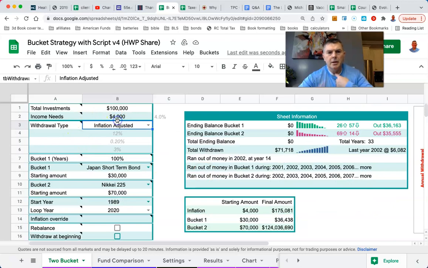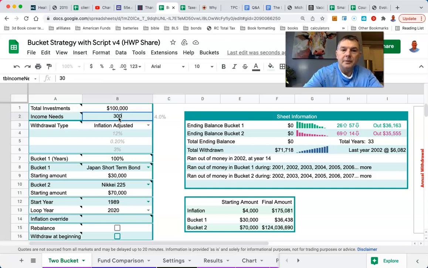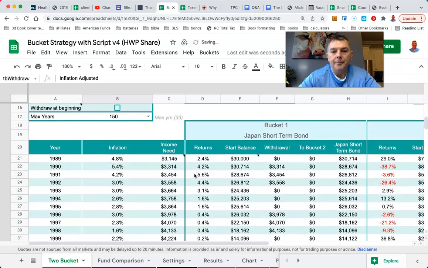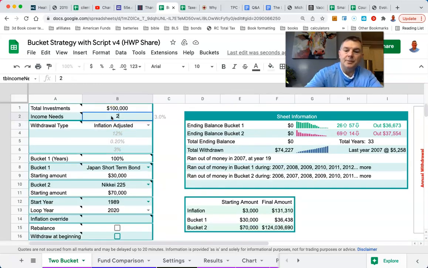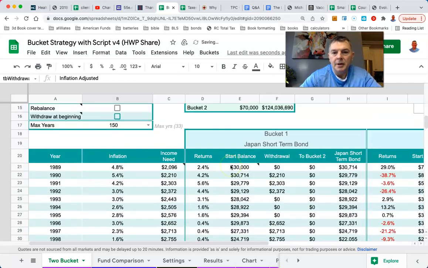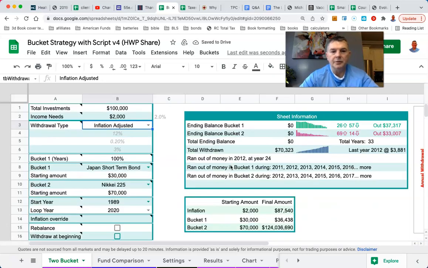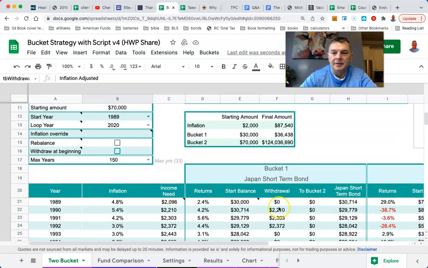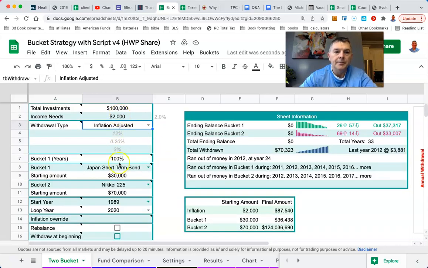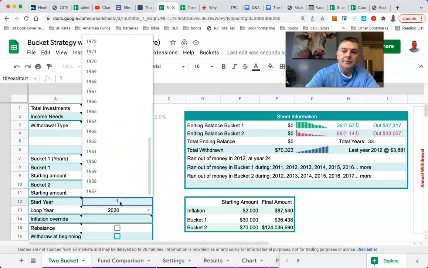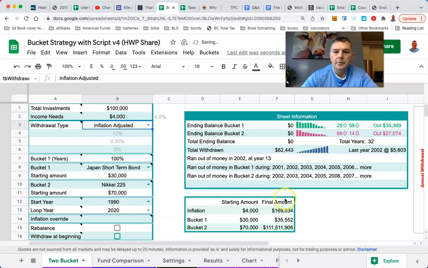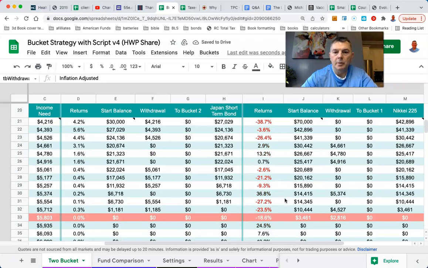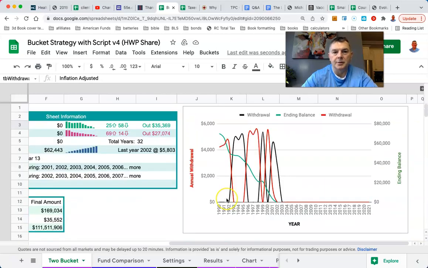We do 3%, and you're doomed. We're running out of money in 2007. Let's do 2%. But I mean, it's 2%. Who cares? Here you ran out of money in 2012. The point being, this is starting in 1989. If we started in 1990 and did 4% a year, we're running out of money in 2002. You're doomed, man.